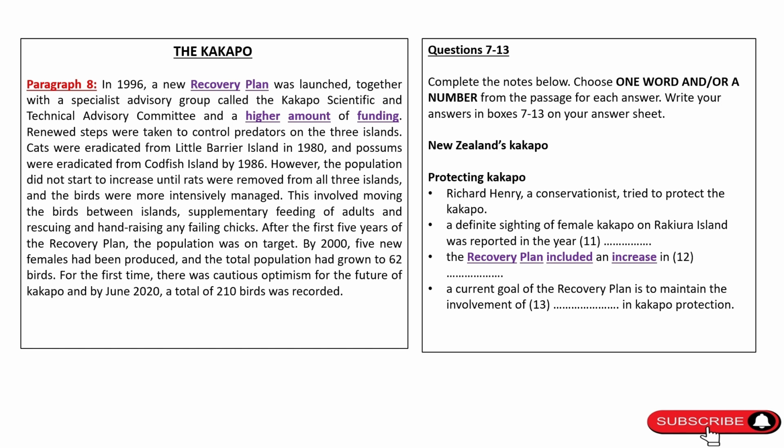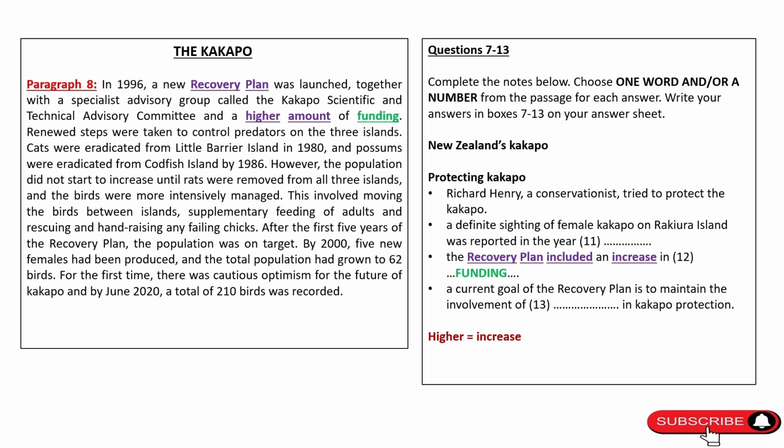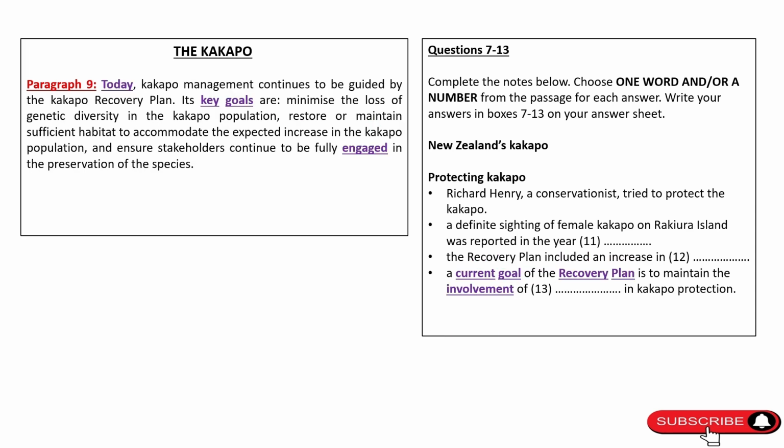Blank 12, it talks about recovery plan and something which is included to increase. So look for the paragraph which talks about recovery plan and you can find that it is being discussed in the 8th paragraph. Now the passage says that this plan called for a higher amount of funding and higher is synonymous to increase. So the plan included higher or increase in funding, hence the answer is funding.